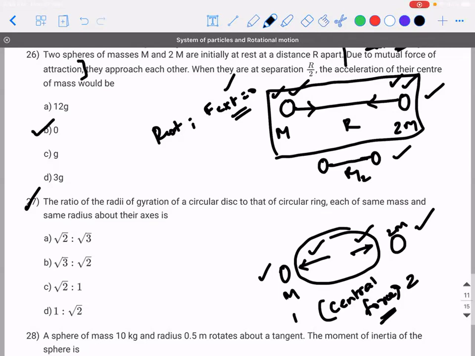Quick. I got the answer. So root 3 is to root 2. Why will root 3 come? Sir, 1 is to root 2. 1 is to root 2 is the answer.